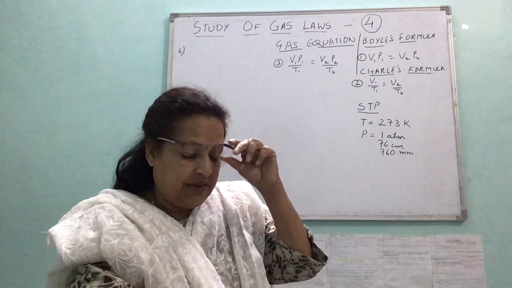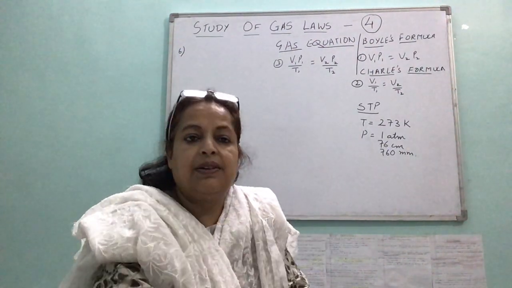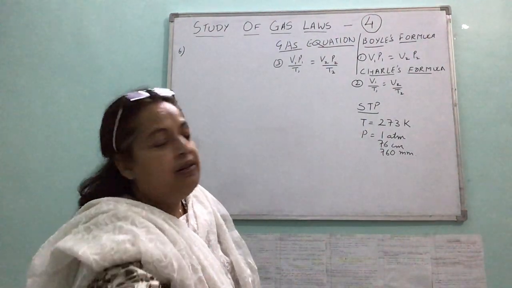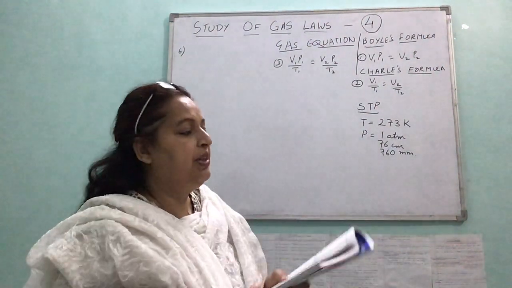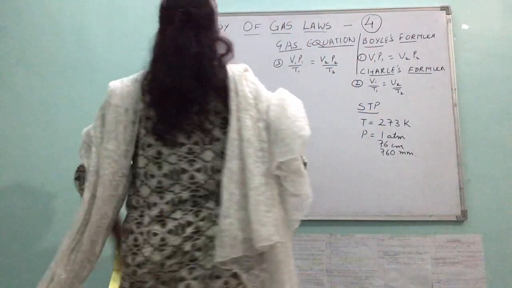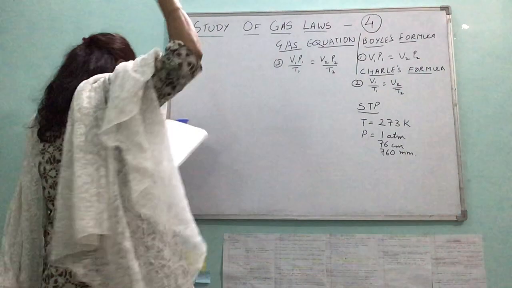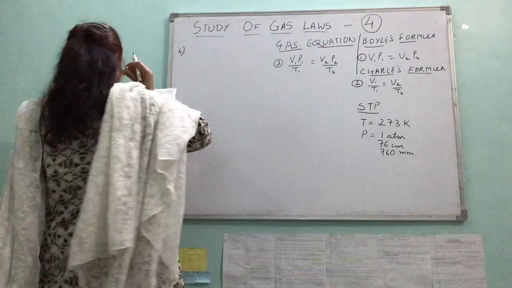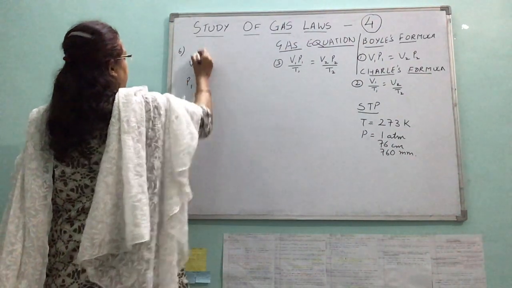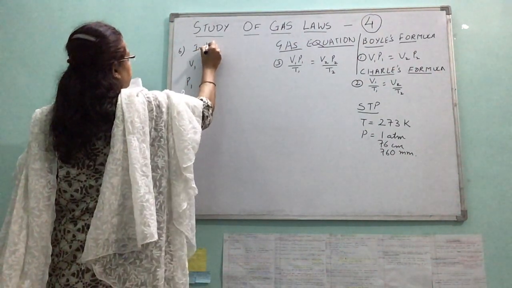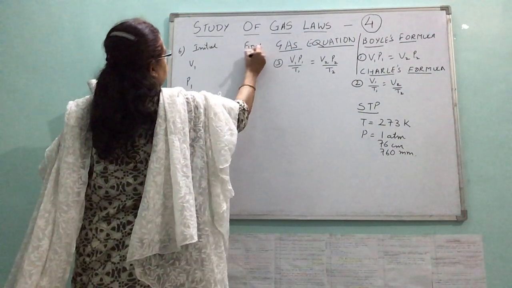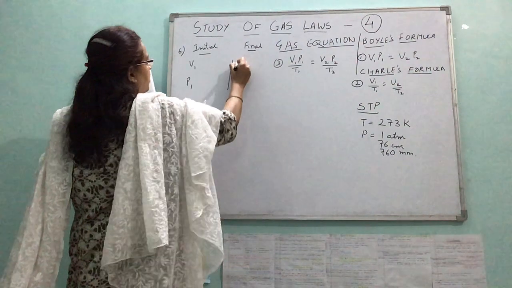So this is a question in which temperature is constant. If temperature is constant, which formula will you be taking? You will be using Boyle's formula, and let's do it. Question number 6. V1, P1 initial, final V2, P2.